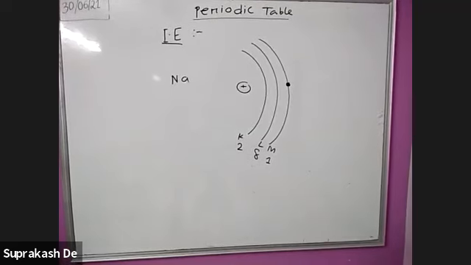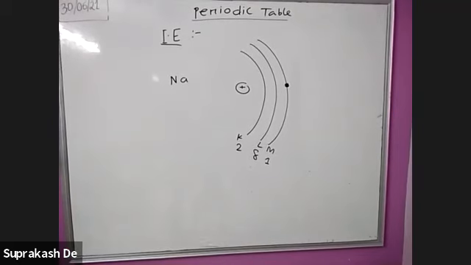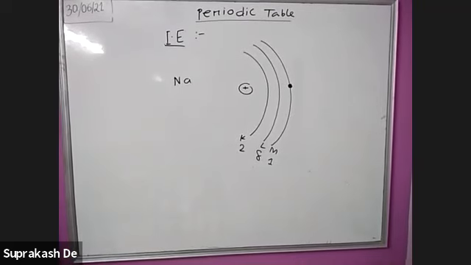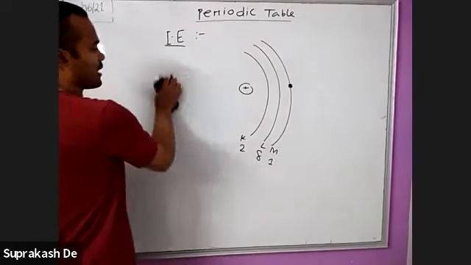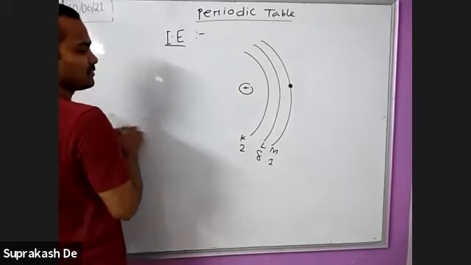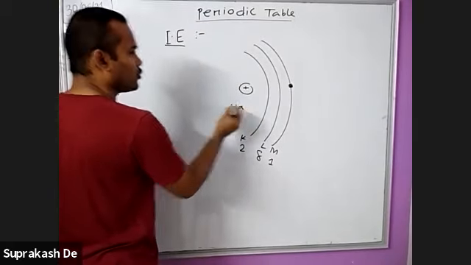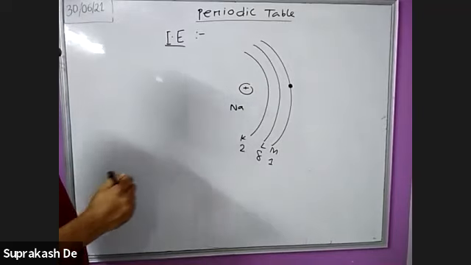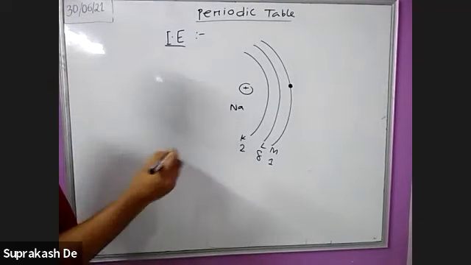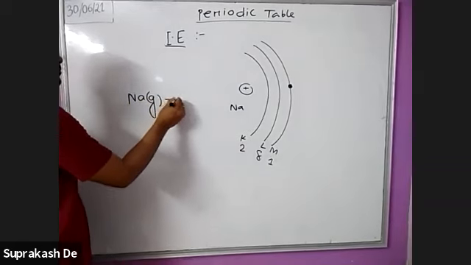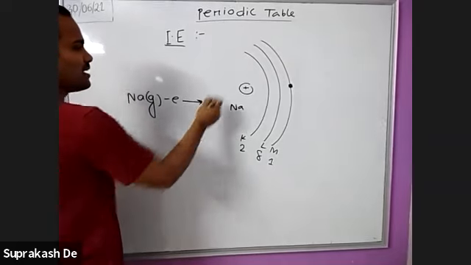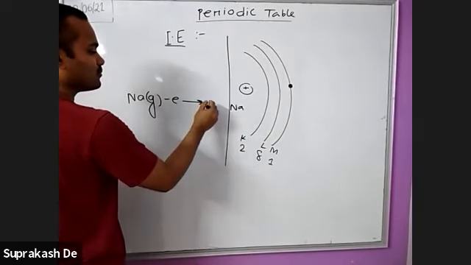Okay. So please write the definition. The amount of energy which is required. This is the sodium atom. So I am telling the amount of energy which is required to release one electron from an isolated gaseous atom.